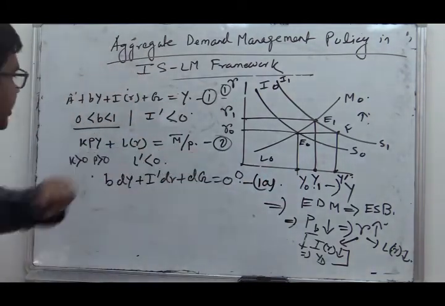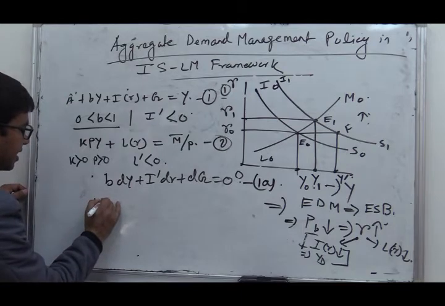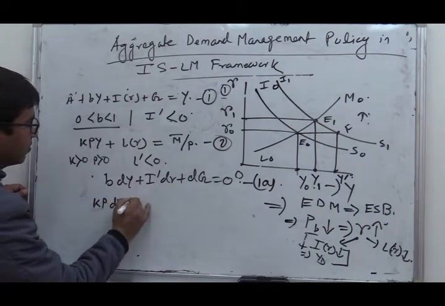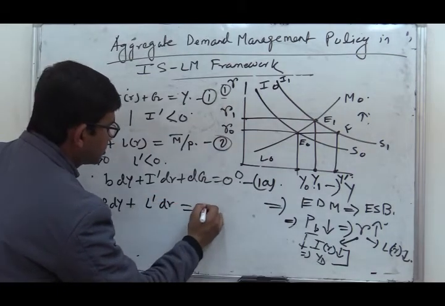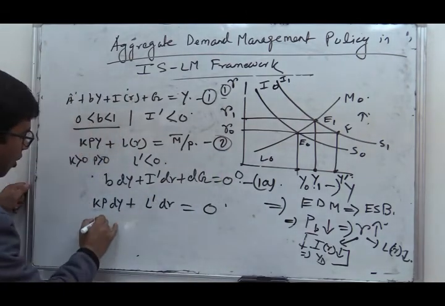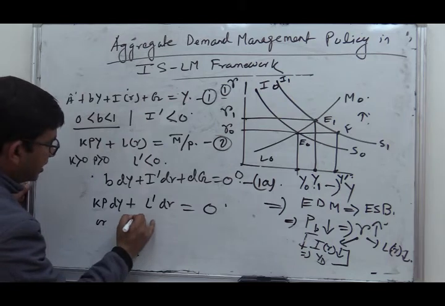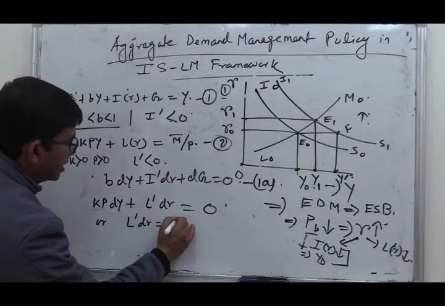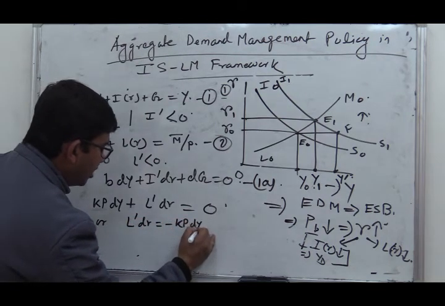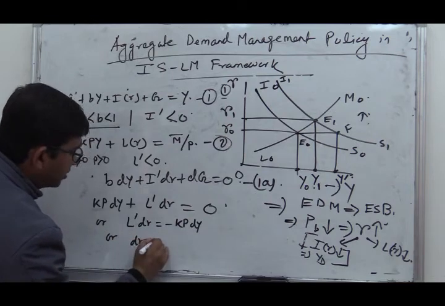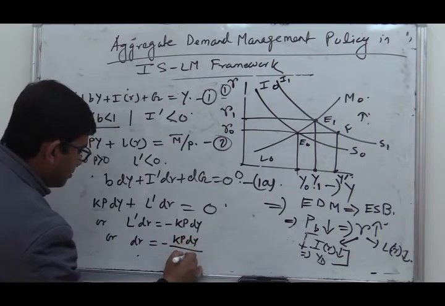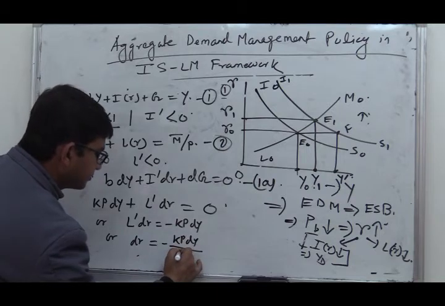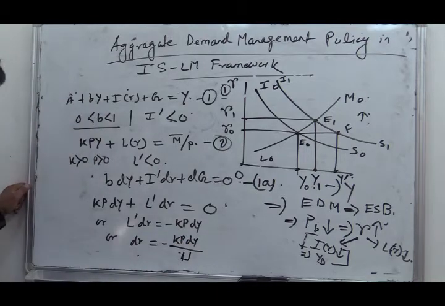Now if we differentiate equation 2, what will we get? Kp into dy plus L dash dr equals 0. Or we can write L dash dr equals minus Kp into dy, or dr equals minus Kp dy by L dash.